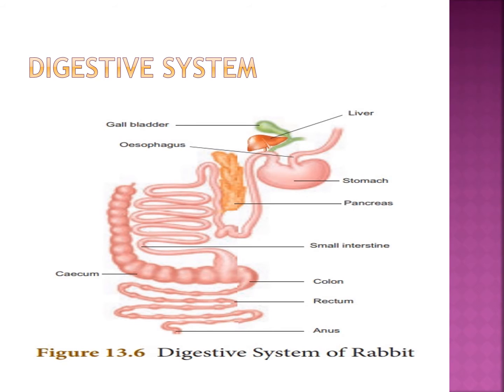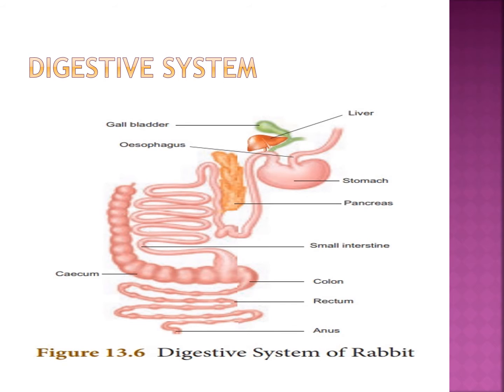We will see about the digestive system of rabbit. The digestive system includes the alimentary canal and associated digestive glands. What is the alimentary canal? What organs are there? The alimentary canal consists of mouth, buccal cavity, pharynx, esophagus, stomach, small intestine, cecum, large intestine and anus. These all are parts of the alimentary canal.